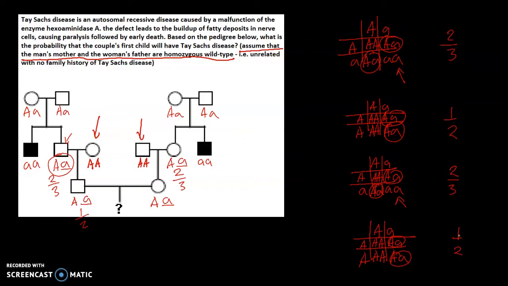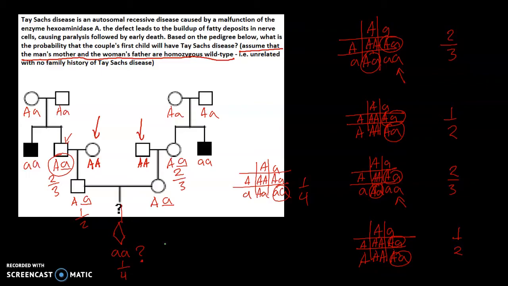And lastly, don't forget this. We need to know the probability of the child having this genotype or having the disease. So we look at the parents. The mom, the dad, and it is 1 over 4 probability that each child that the man and the woman have will get Tay-Sachs disease.